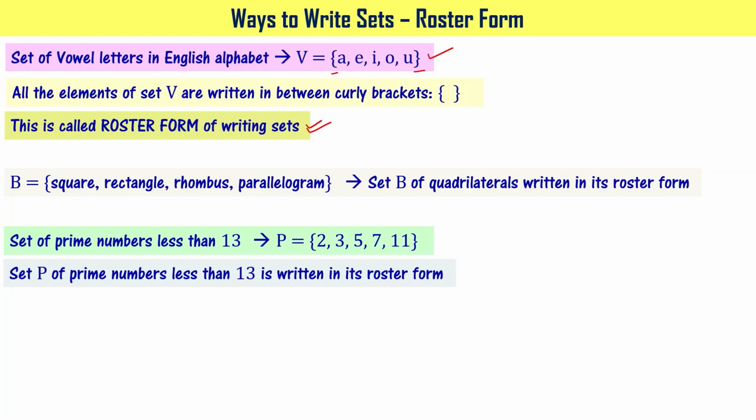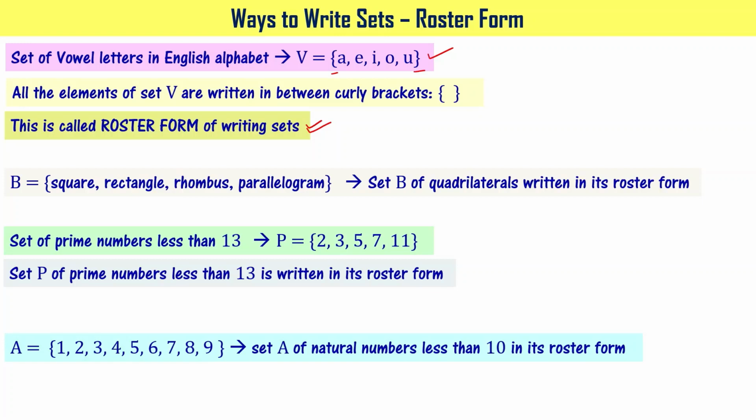Please note this. A equal to 1, 2, 3, 4, 5, 6, 7, 8, 9. When you have written all those elements in between curly brackets, you say that set A of natural numbers less than 10 is written in its roster form. Now you understood the concept of roster form, right? You have to write all the elements in between curly brackets. Then it is called writing the set in roster form.